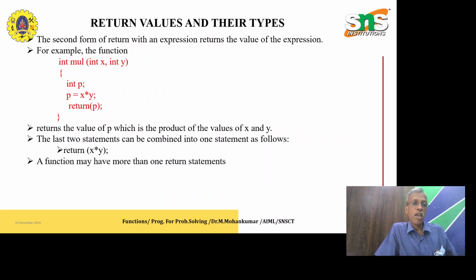Return values and their types. The second form of return with an expression returns the value of the expression. For example, the function int multiplication(int x, int y) { int p = x * y; return p; } returns the value of p, which is the product of the values x and y. The last two statements can be combined into one statement as follows: return x * y. The function may have more than one return statement also.